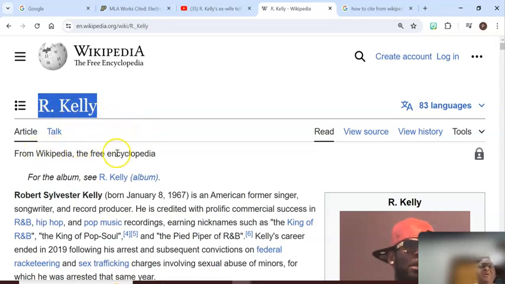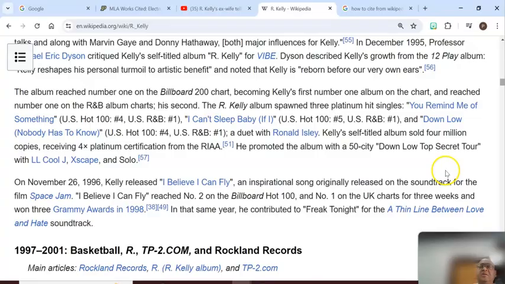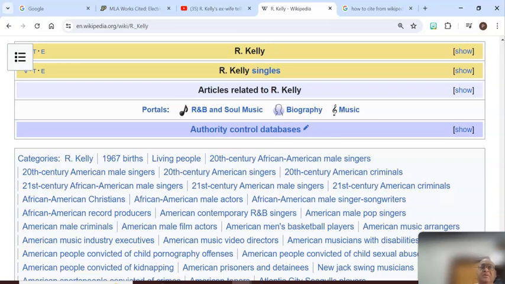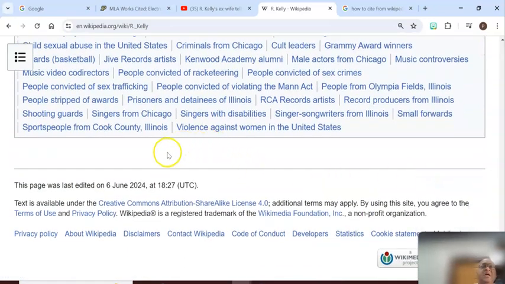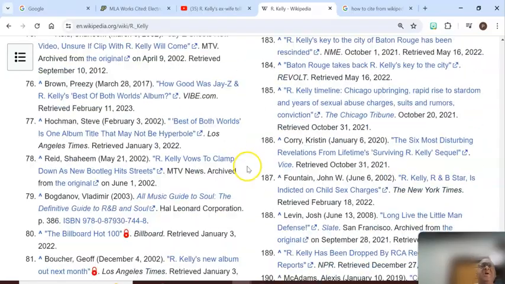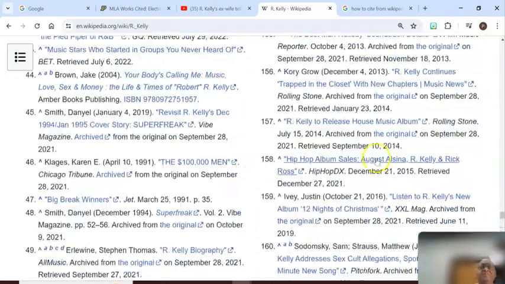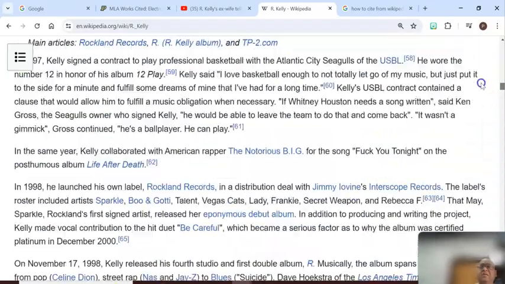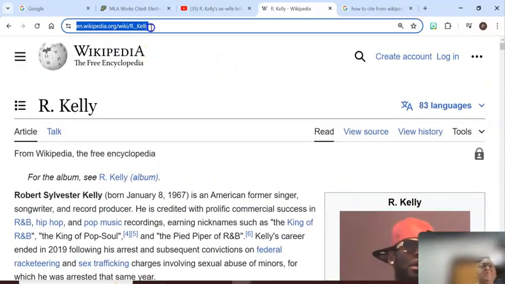We know it's going to be from Wikipedia. If you scroll down to the bottom of the page, you will see the date that it was last updated, which is June 6, 2024. We don't need the time. And then we're going to copy the URL. The URL is up top at the top of the page, which we'll copy from here. And then we're going to give the access date.